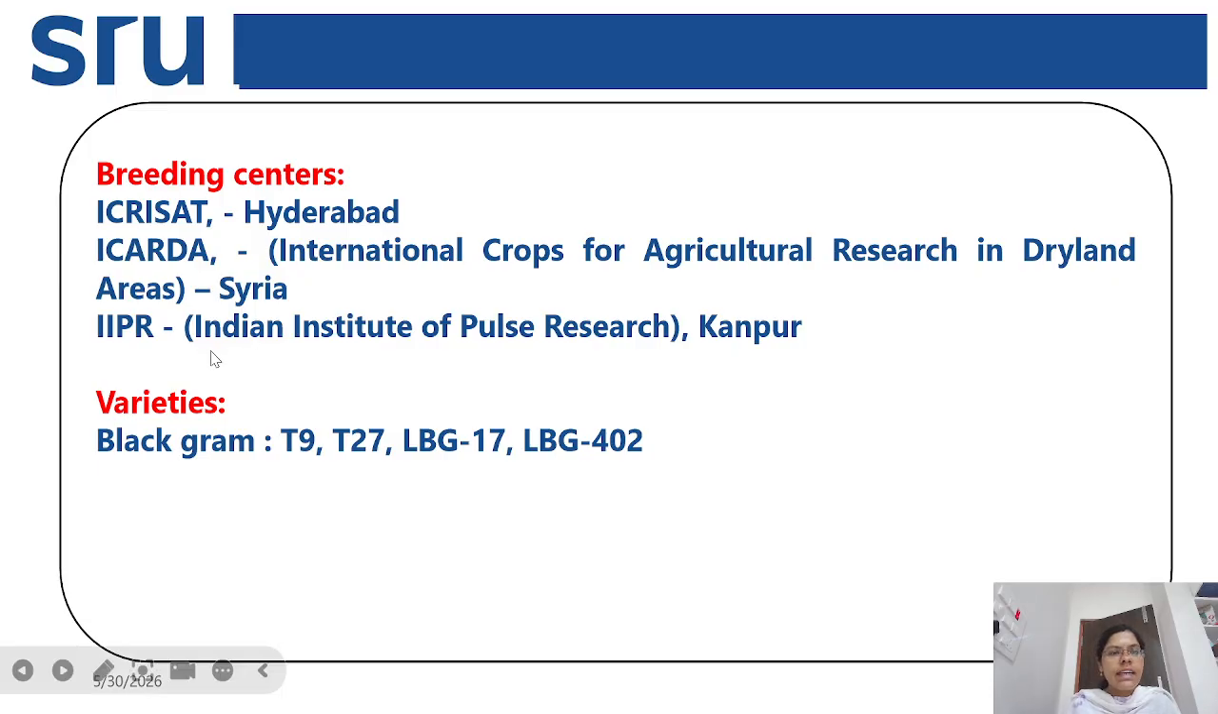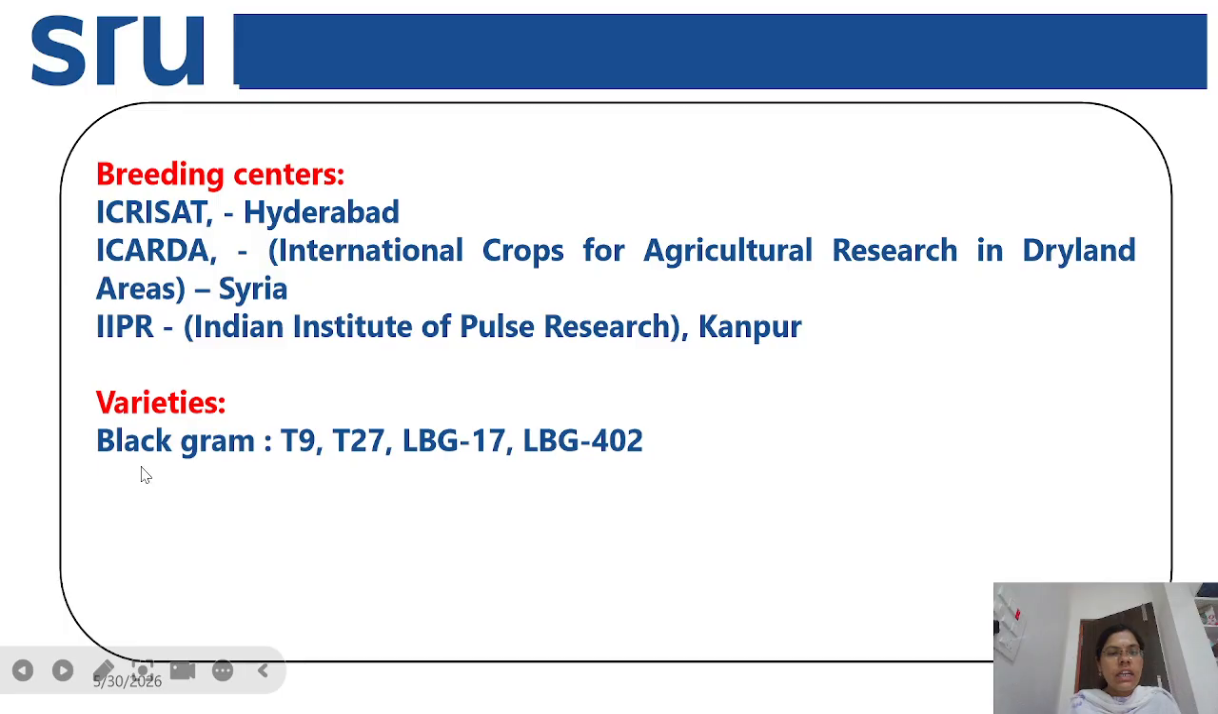And next is breeding centers. Here we have three centers which are working on black gram. First is ICRISAT, located in Hyderabad. Next is the International Center for Agricultural Research in the Dry Areas, ICARDA, which is located in Syria. And next is the Indian Institute of Pulses Research in Kanpur, which is also working on black gram. These are the three breeding centers working on black gram.